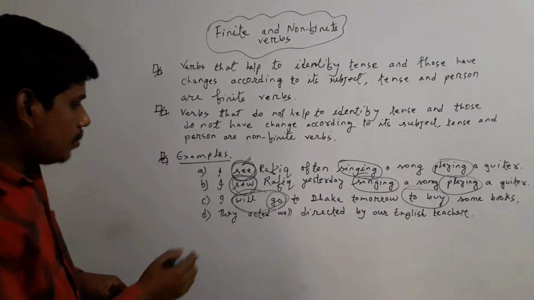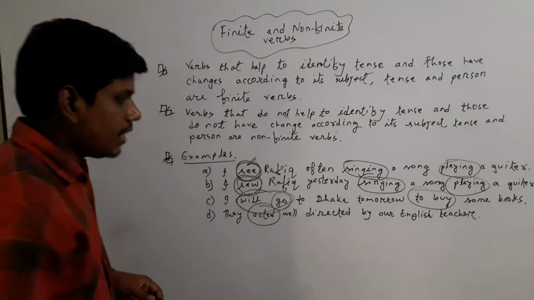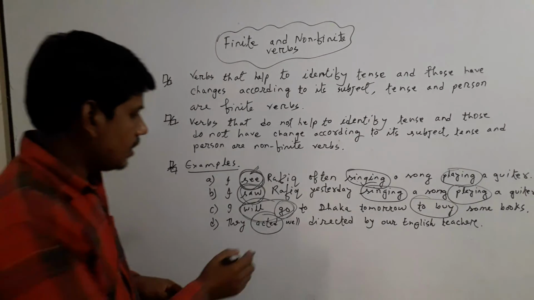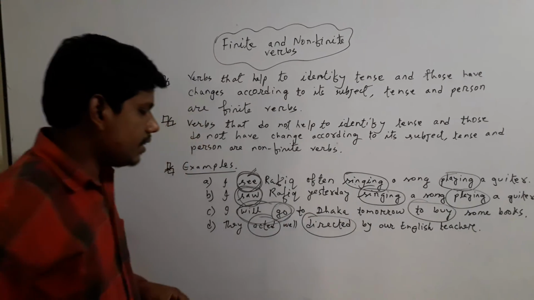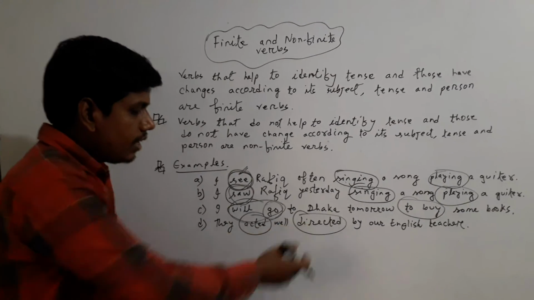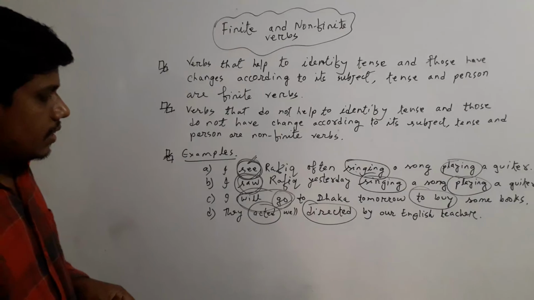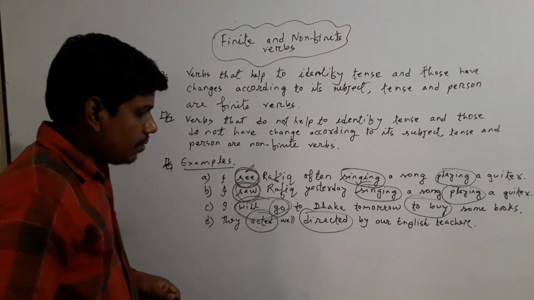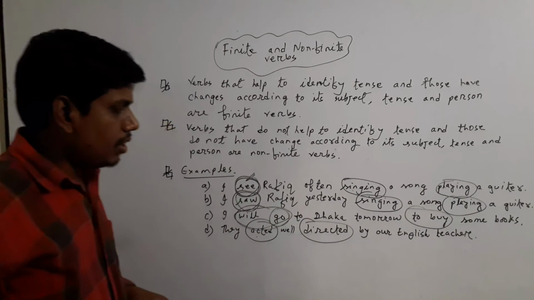In example D, they acted well, directed by our English teacher. Here are two verbs, acted and directed. Acted identifies the tense, but directed does not identify the tense. This is why acted is a finite verb and directed is a non-finite verb here.